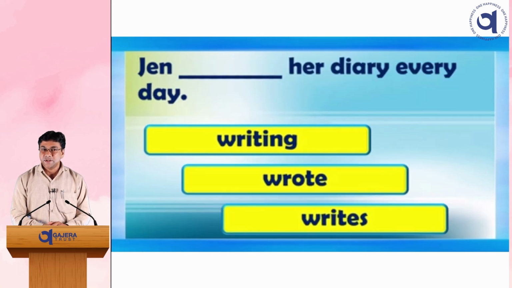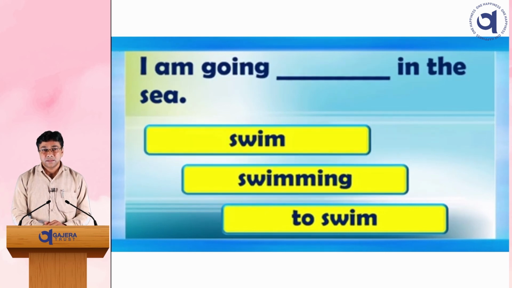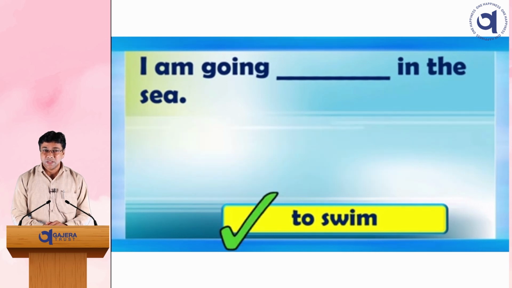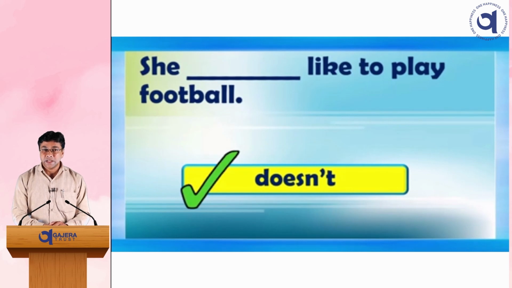Jane blank her diary every day. Your options are writing, wrote, writes. Now what is your answer? Jane writes her diary every day. I am going to blank in the sea. Your options are swim, swimming, to swim. So what is your answer? I am going to swim in the sea. Sam blank likes to play football. Your options are is not, doesn't, don't. So what is the right option? Sam doesn't like to play football.